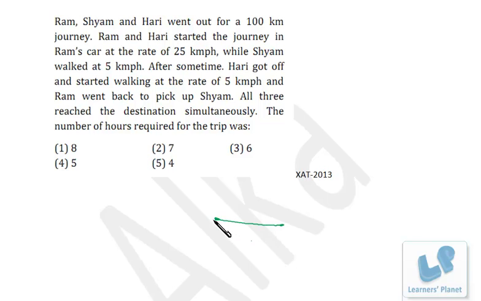After this point, one person is going back and one person is moving ahead. So after this point, Hari's speed is 5 km per hour. That means till here his speed was 25, now onward his speed is 5. That means his speed is becoming 1/5, right? If the speed becomes 1/5, then the time will be 5 times.